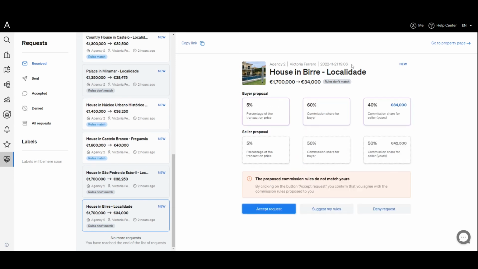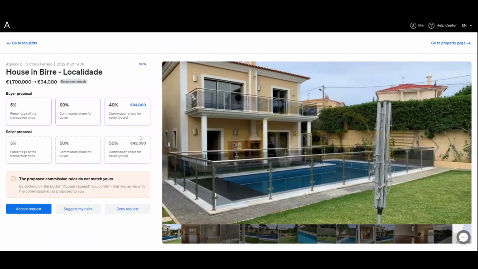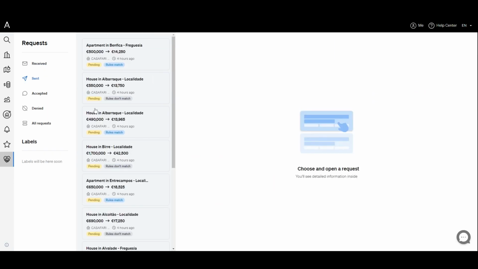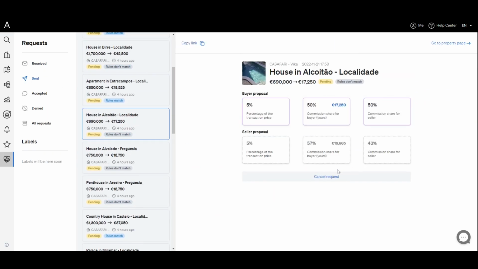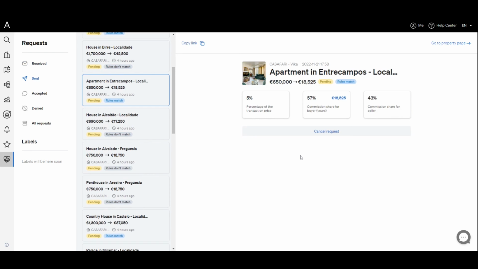Within each request, you will always see its status and date. You can also access the property directly through the request or generate a quick link with all the details of the proposal. You can continue all open negotiations in this section and propose new conditions, accept or reject current proposals.